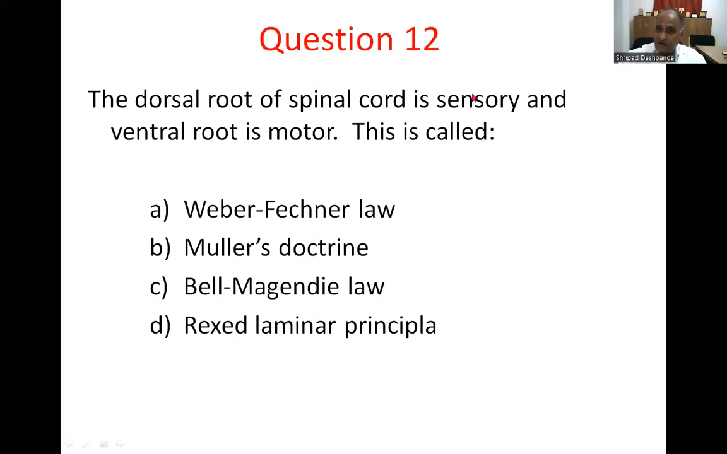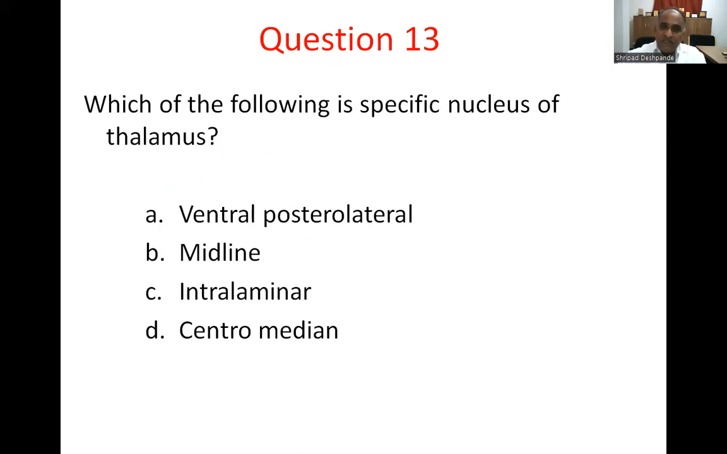The dorsal root of the spinal cord is sensory and the ventral root is motor. Which of the following is a specific nucleus of the thalamus? A. Ventral posterolateral. B. Midline. C. Intralaminar. D. Centromedian. Ventral posterolateral is a specific nucleus of the thalamus, which carries somatosensory information to the cortex. The somatosensory information is relayed here, and from here thalamocortical projections arise. So option A is the correct response.